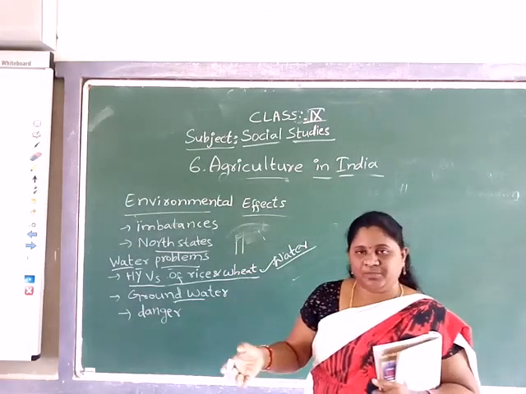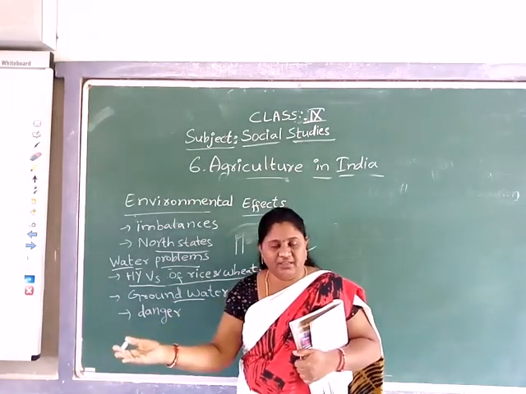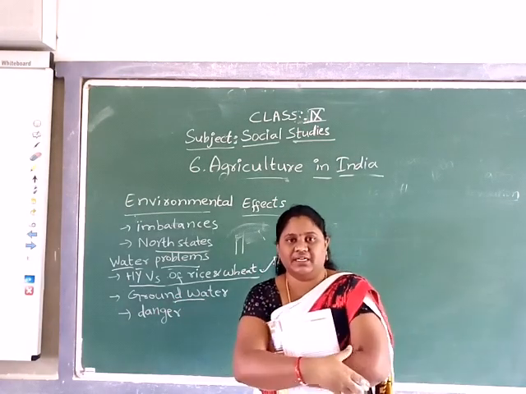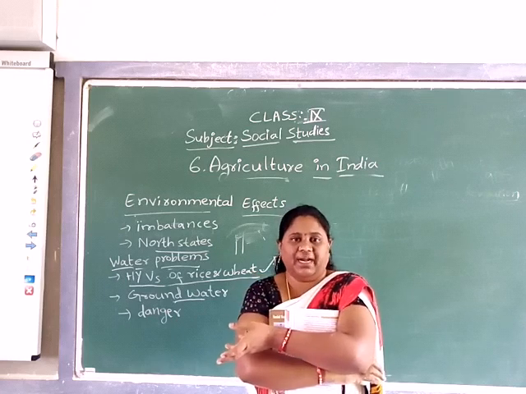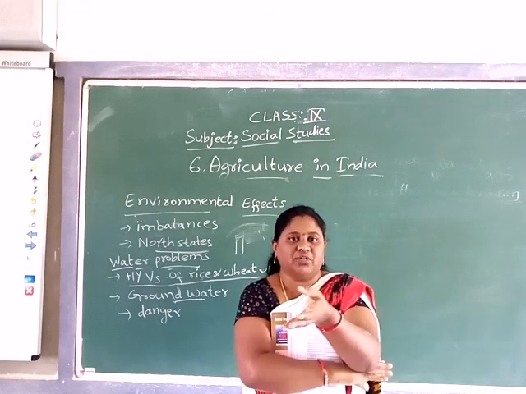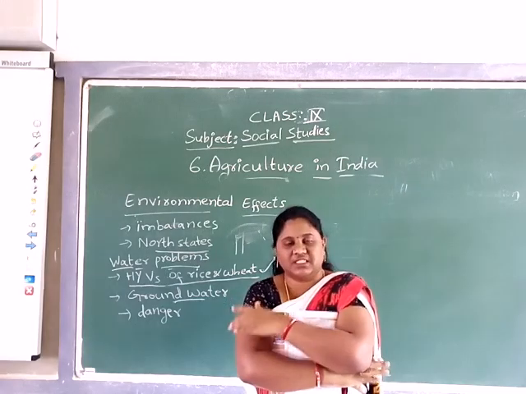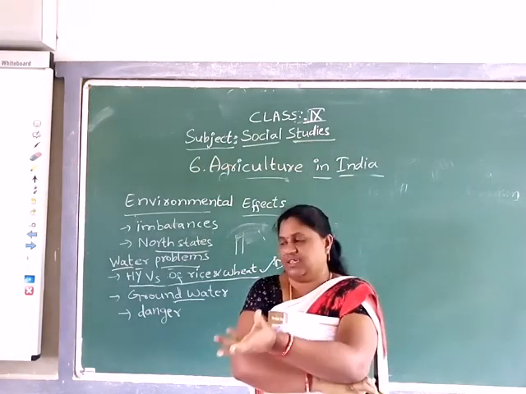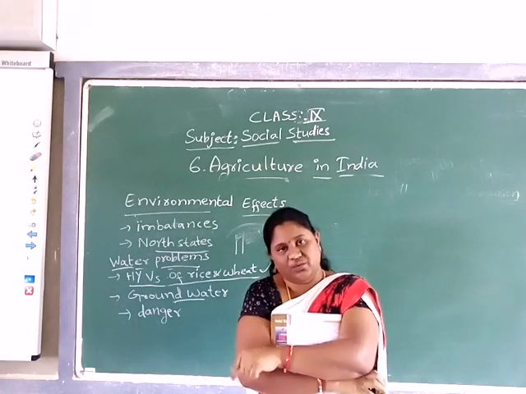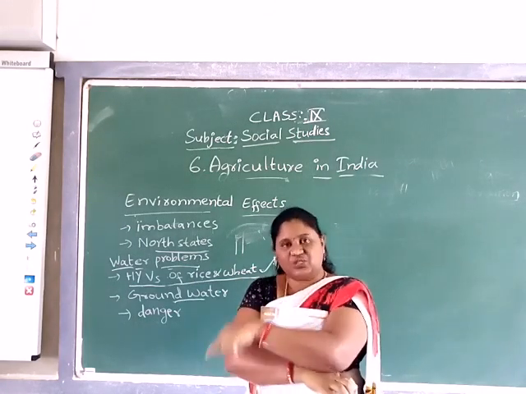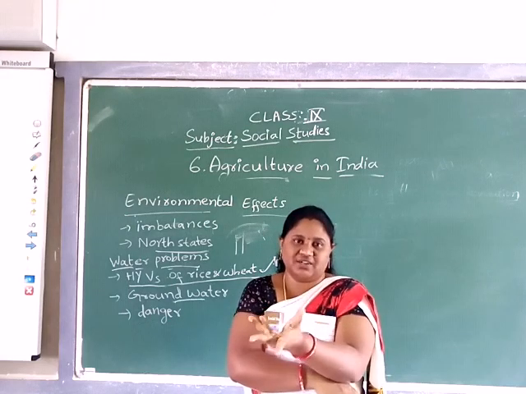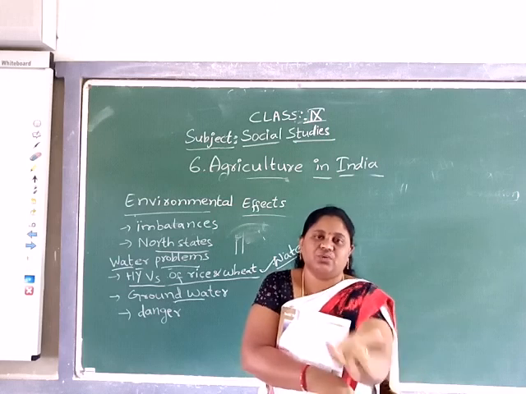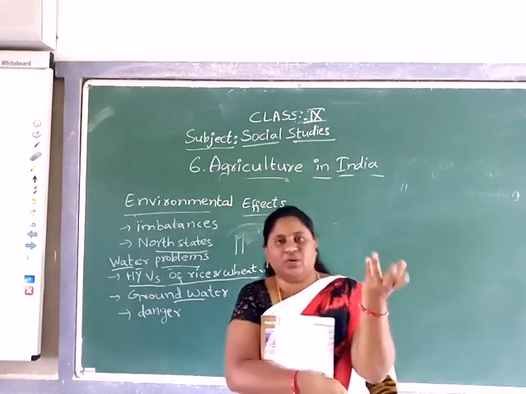For example, if you are a farmer, in this crop season you may be getting 100 bags of paddy. But if another farmer, by using HYV seeds and digging a tube well, got 200 bags of paddy, what will you do? The next year you will also start the same type of farming. Yes or no? You will also go for HYV seeds, you will also dig a tube well, and you will also start.